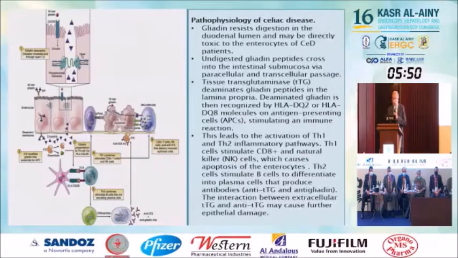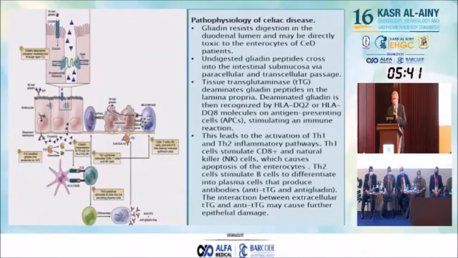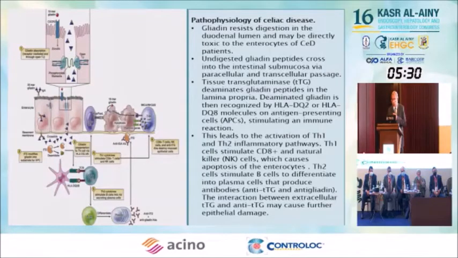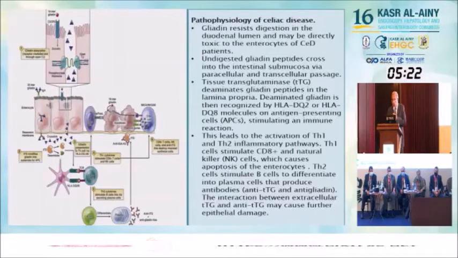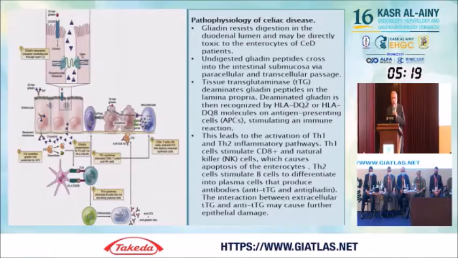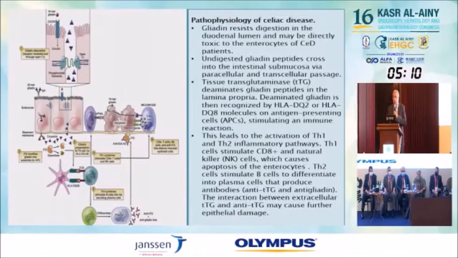This immune reaction leads to activation of T helper 1 and 2, and this stimulates cytokines, CD8 cells, and natural killer cells, which cause apoptosis of the enterocytes, which stimulate later on the B cells to differentiate into plasma cells that produce antibodies, anti-TTG and anti-gliadin. And this interaction between the extracellular TTG and anti-TTG may cause further epithelial damage. This pathophysiology is very important because, as we'll see later, the novel therapeutic modalities depend on it.